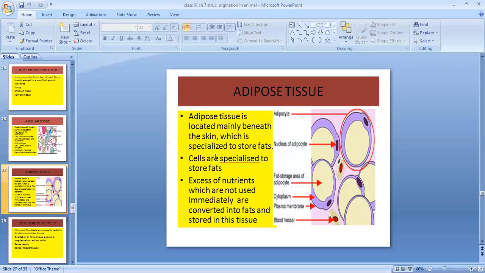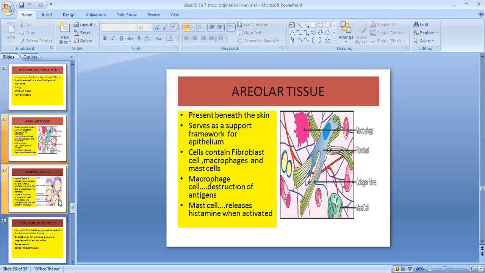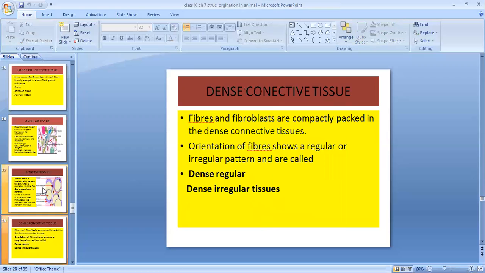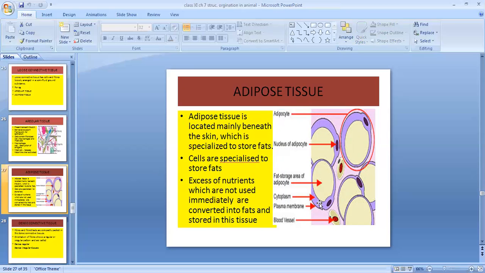The next loose connective tissue is the adipose tissue. Adipose tissue is also located beneath the skin and it is specialized to store fats. If you can see over here, within the cell, the fat is stored. This is the fat storage area of the adipose tissue. And thus, the cytoplasm is at the periphery. The nucleus is also at the periphery. And excess of nutrients which are not immediately used are converted into fat and stored in this tissue.